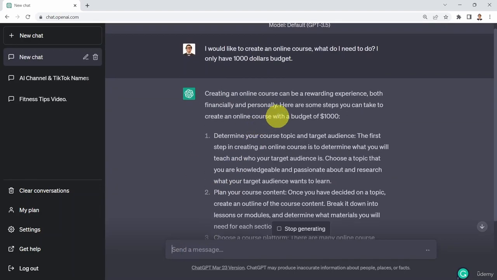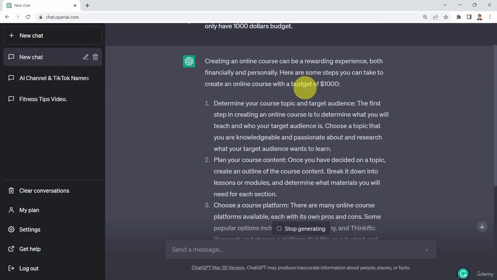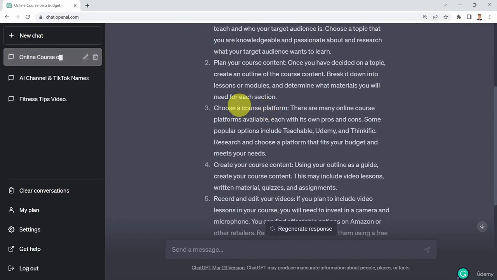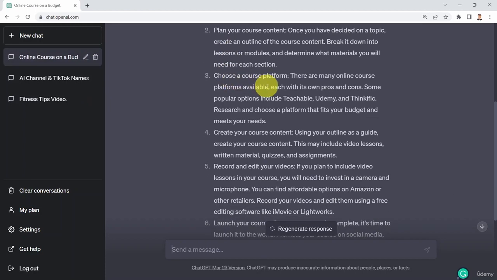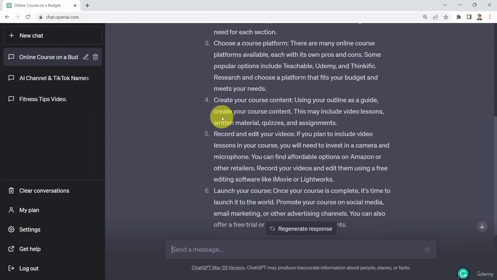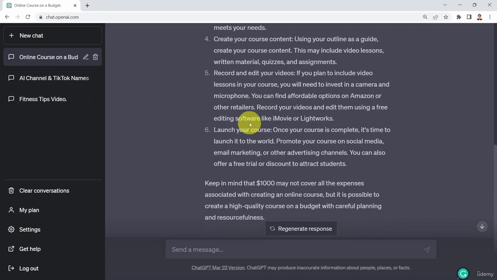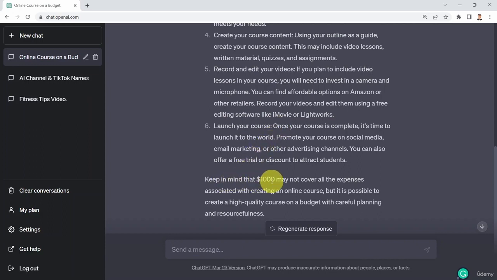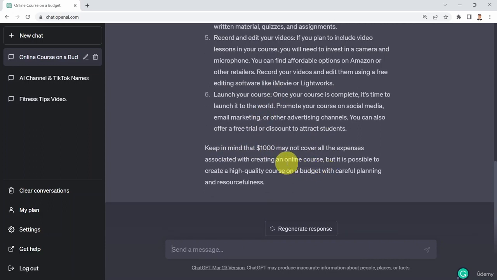Creating an online course can be a rewarding experience, both financially and personally. Here are some steps that you can take to create an online course with a budget of $1,000. First, you need to determine your course topic and target audience. You need to plan your course content. You need to choose a course platform. This could be Teachable, Udemy, Thinkific. You can also step forward to create your course content. You need to record and edit your videos, and then you need to launch your course. Keep in mind that $1,000 may not cover all the expenses associated with creating an online course, but it's possible to create a high quality course on a budget with careful planning and resourcefulness. Okay. That's a good start.